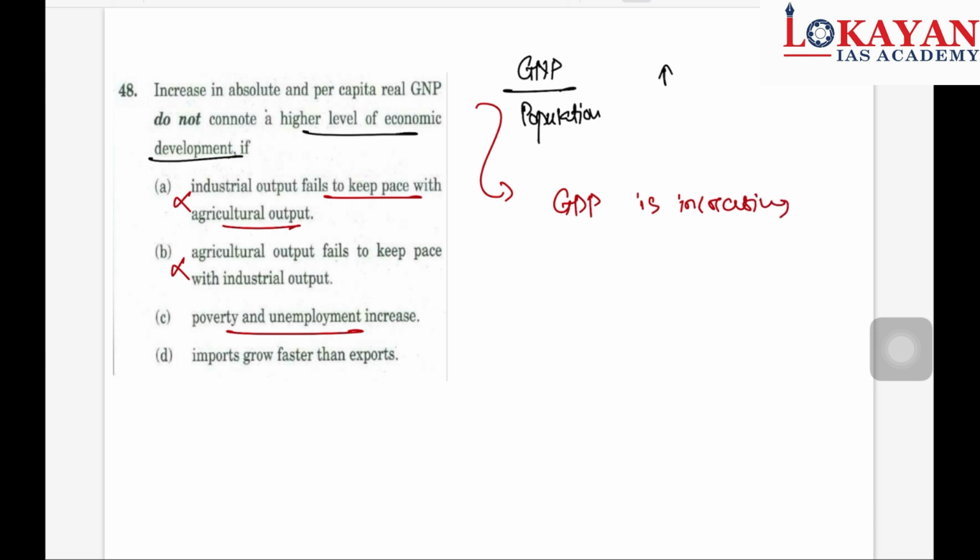But still, despite this, poverty and unemployment is increasing. So what does this show?